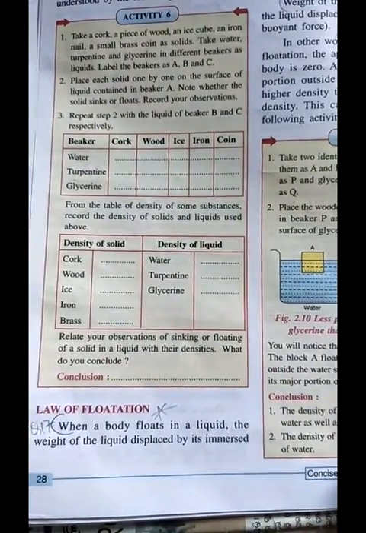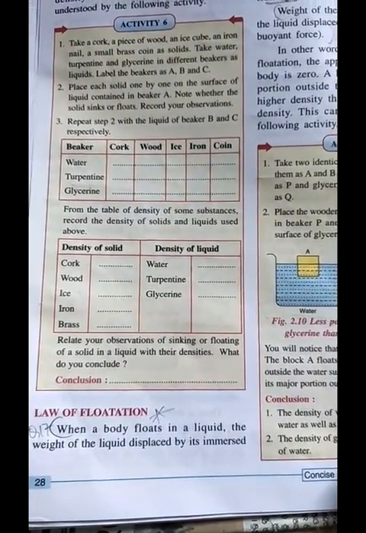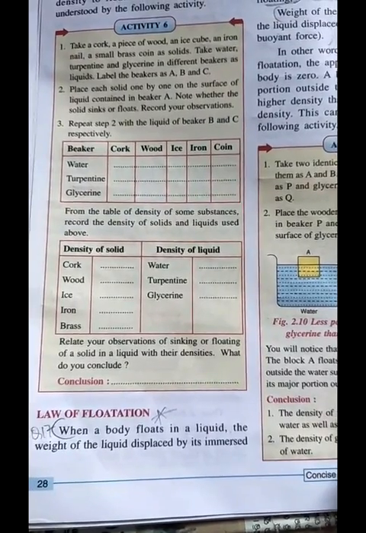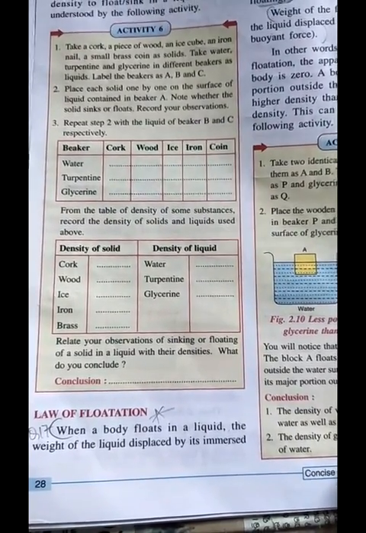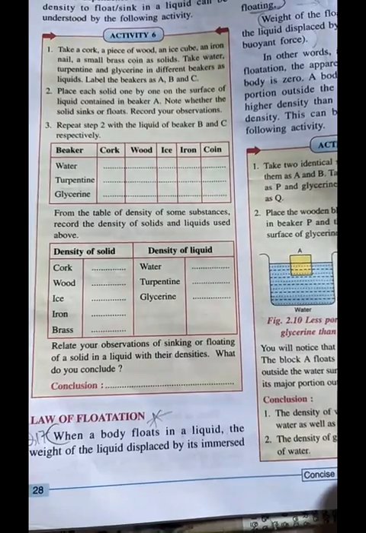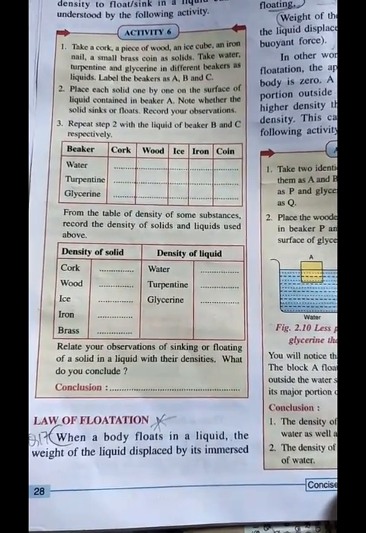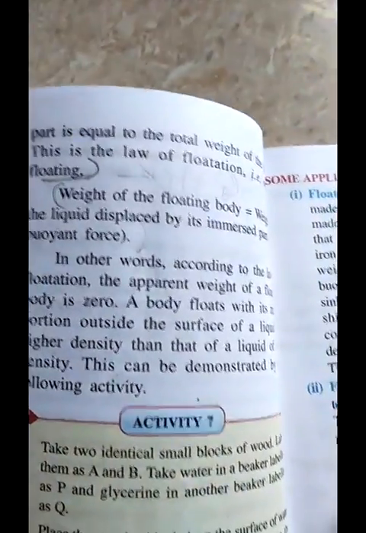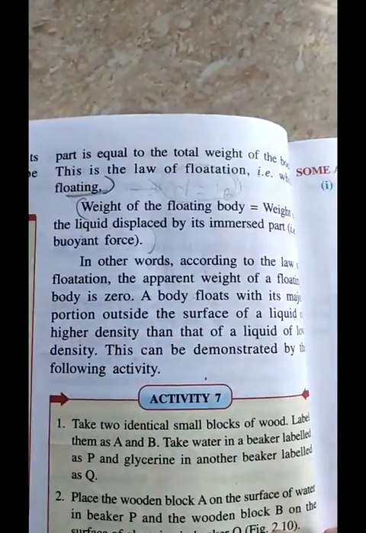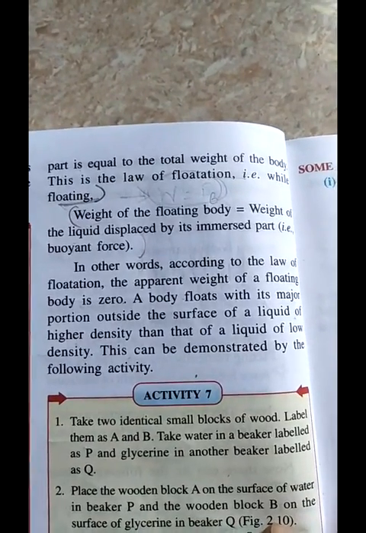Next is the law of flotation. When we discussed the third case, for a floating body, Fb is equal to W. The buoyant force is equal to the weight of the floating body. So when a body floats in a liquid, the weight of the liquid displaced by its immersed part is equal to the total weight of the body.